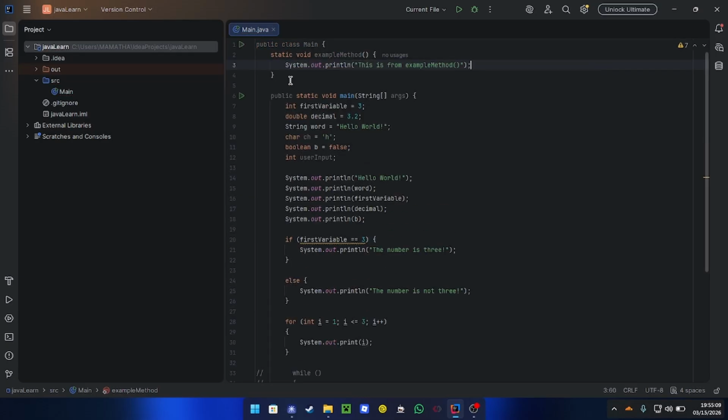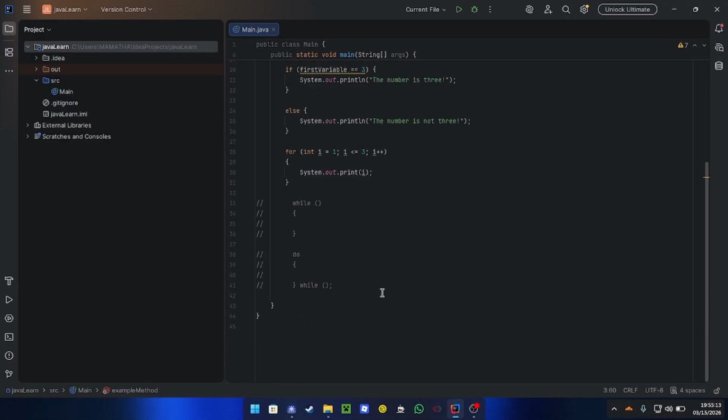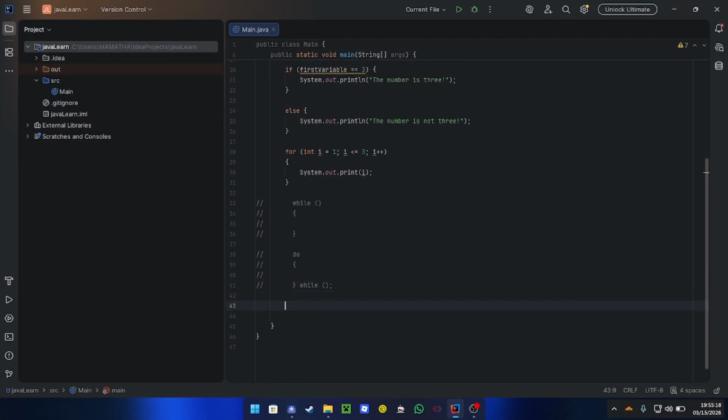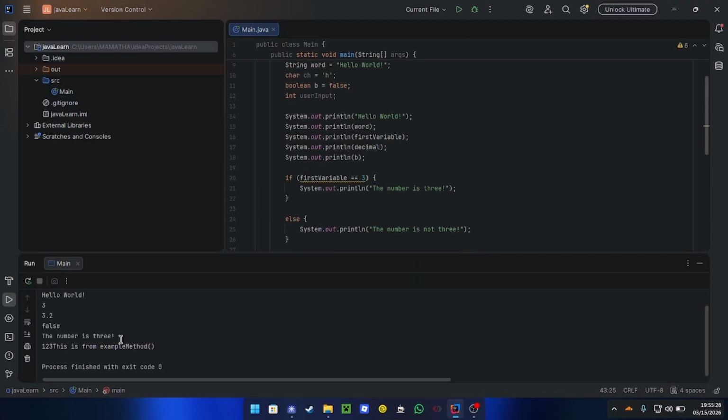And this is not going to run unless we call it. So inside our main method, we're going to have to call this example method. So we're going to do example method, all right? We're going to call it, and when we run, we should have a line of code that says this is from example method, and there we go.